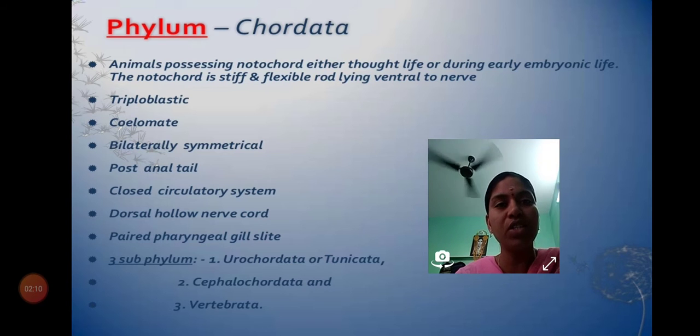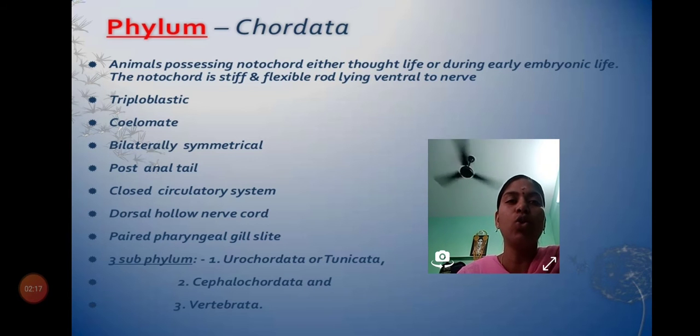If it is present in the embryonic stage or throughout life, we can tell that group comes under chordates. So what is notochord actually? It is a stiff and very flexible rod-like structure. Like we say a backbone or vertebral column for vertebrates, it is also a very flexible cartilage, but it can be seen only in the chordate groups, not in the other invertebrate groups.